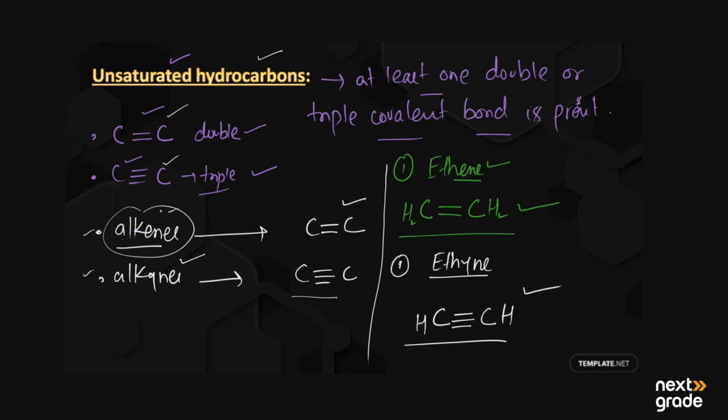Alkenes mean a double bond, and alkynes mean a triple bond between two carbon atoms. In ethene, the ending ene shows a double bond, and in ethyne the ending yne shows that it is an alkyne with a triple bond between two carbon atoms.